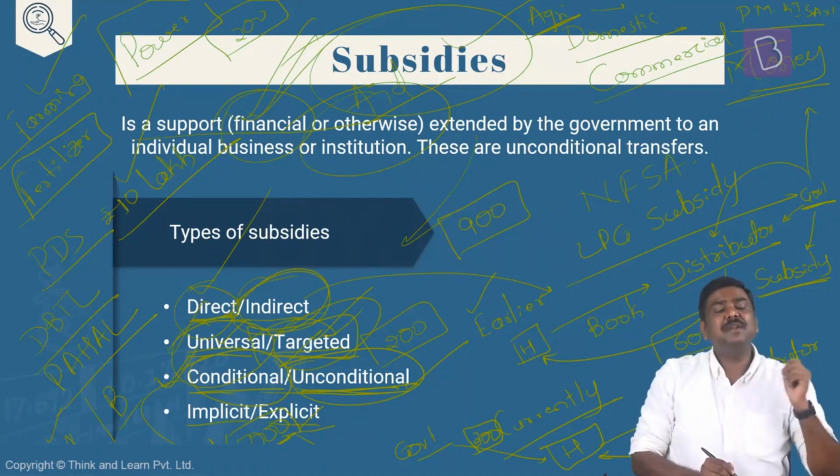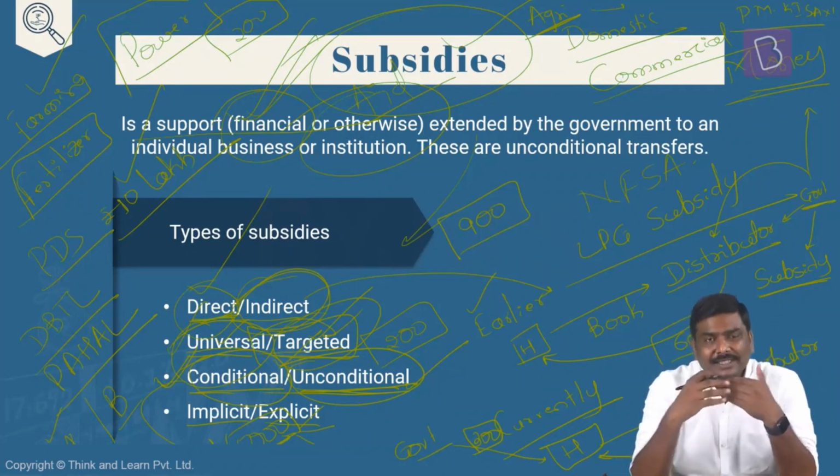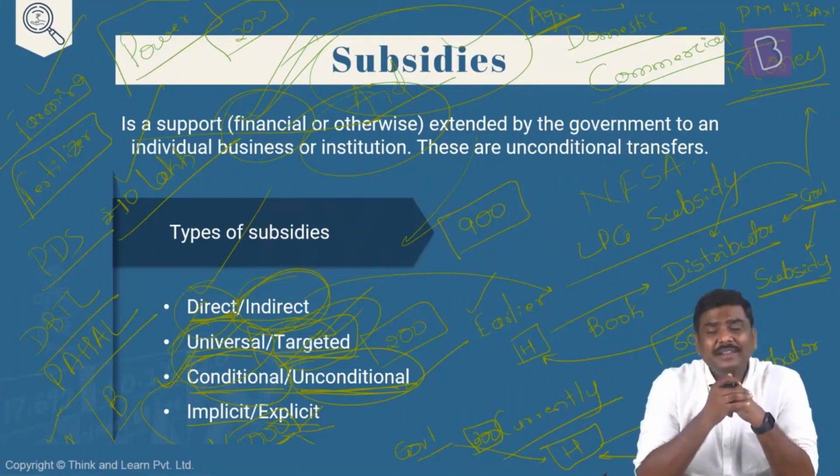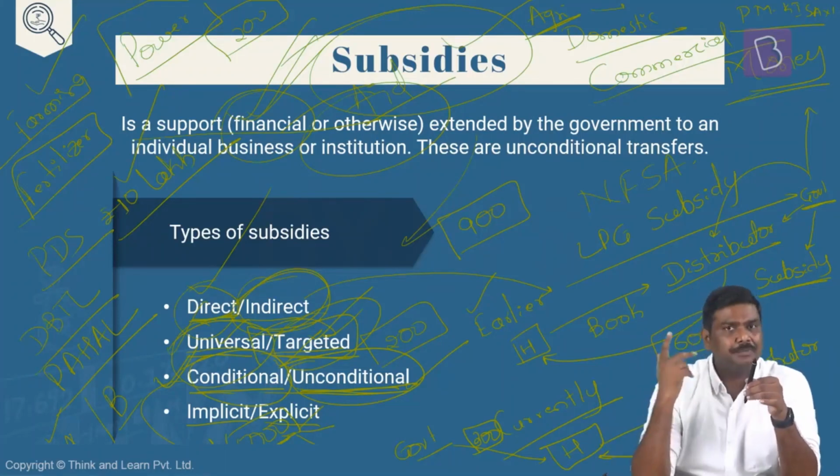And finally, implicit and explicit subsidy. What is the idea here? In case of implicit subsidy, the government generally imposes certain controls and restrictions in the market. Supply and demand is controlled by the government, thereby ensuring that certain subsidies are given to the beneficiary. I'll give you an example, please do not worry.